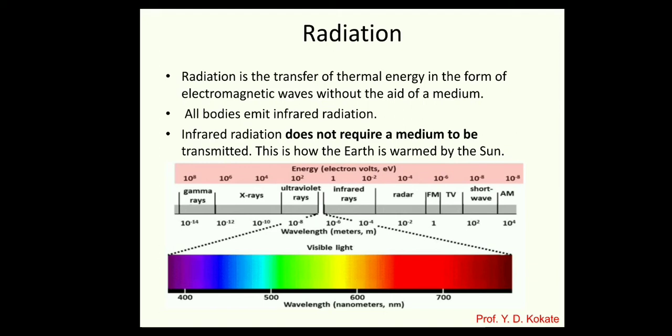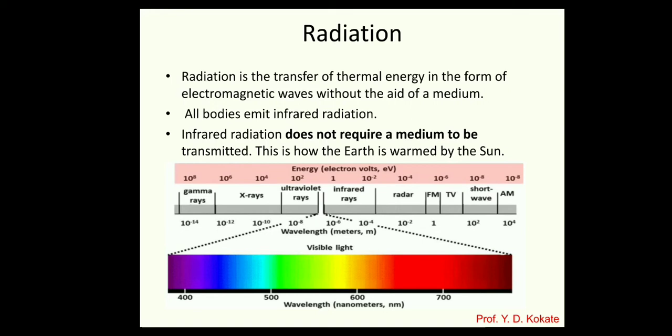The shortest wavelength starts from the gamma ray, and the longer wavelengths are nothing but your radar, frequency modulation, and TV or your radio wavelength. In that, thermal radiation starts from 0.1 micrometer to 100 micrometer. That means our scope is limited to 0.1 to 100 micrometer.